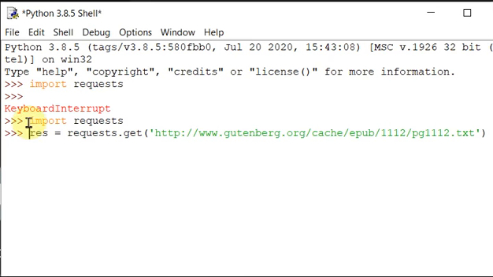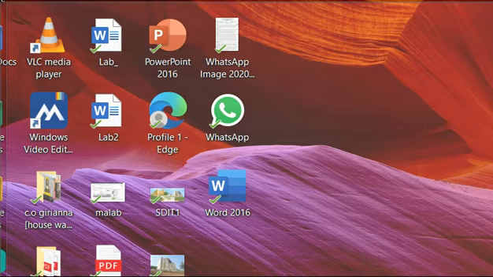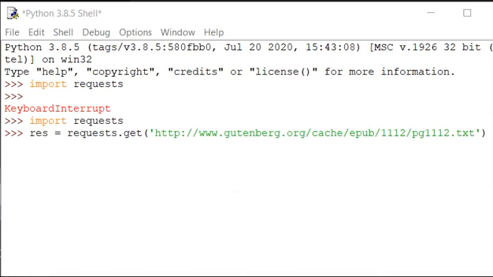Okay. So first of all, you have import requests. You are importing that particular module. Then we said that the requests module has a function, that is the get function. So here you are going to pass the URL from where you want to download the content. Okay. So that response is stored. This res is called a response object. So you have the details, that is the complete file, in this response object.